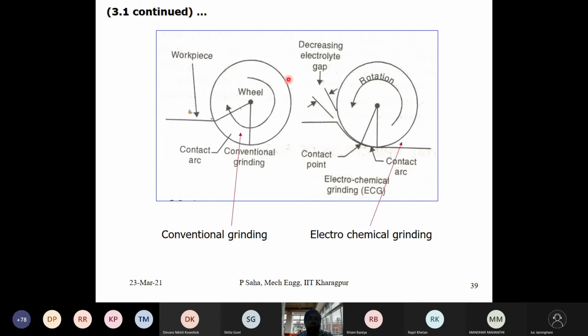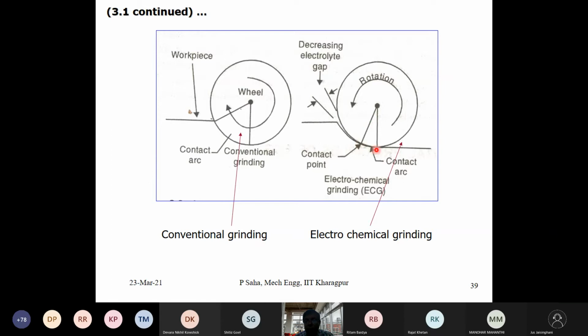And from time to time you have to do something called dressing of the tool. There is a process to dress the tool so as to reuse and reactivate it to its fullest potential. So in conventional grinding, we may have to go more frequently for grinding wheel dressing. Whereas for electrochemical grinding, this contact arc, you see this angle is much less.